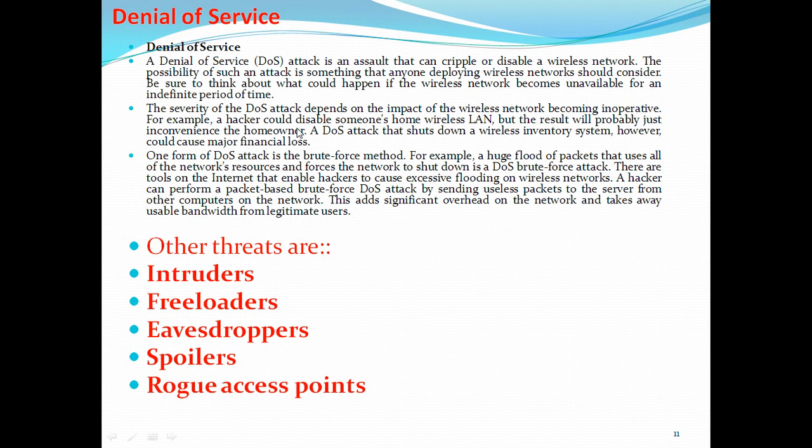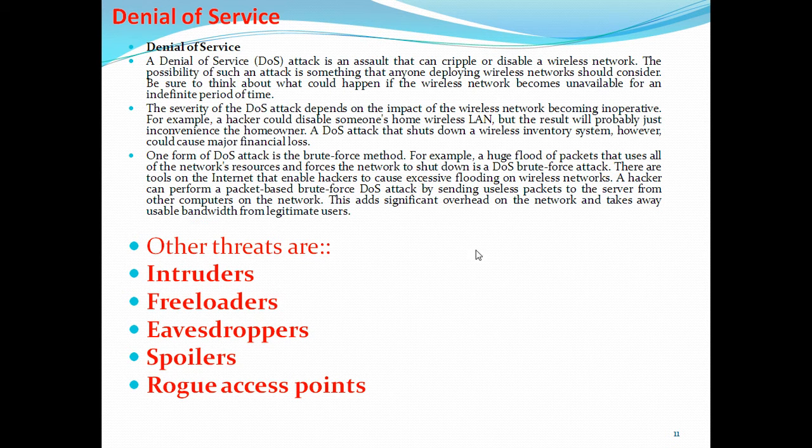The severity of the attack depends on the impact on the wireless network. For example, a hacker could disable someone's home wireless LAN. You have a LAN, a wireless network, Wi-Fi or whatever. Some people use their knowledge to disable it, which simply creates problems.